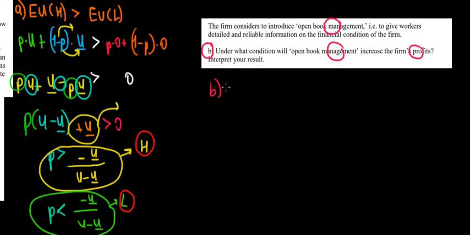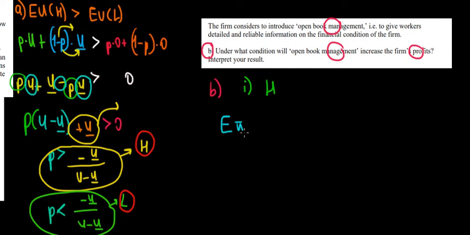So let's see. How many conditions do we have? How many cases do we have to consider? Two cases. When the workers demand high wages or low wages. So we have to do them one by one. What's going to be the expected profit by disclosing information when the workers claim high wage and when they claim low wage? So first things first, let's do what happens if the workers demand high wages and the company discloses the books. So what's going to be the expected profit, because they deal with probabilities, with uncertainties.